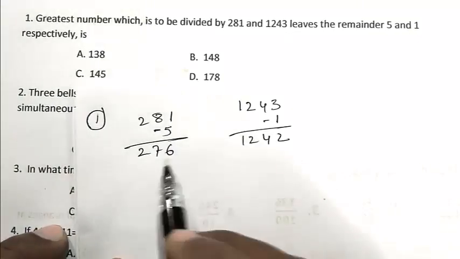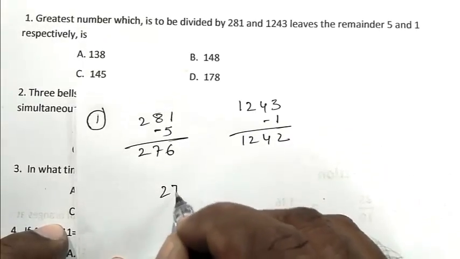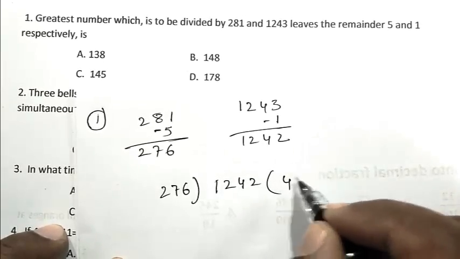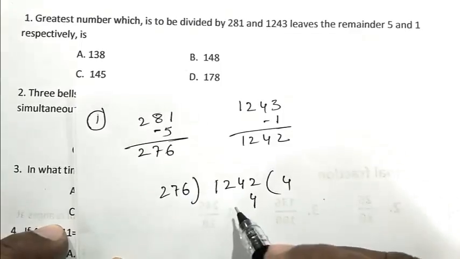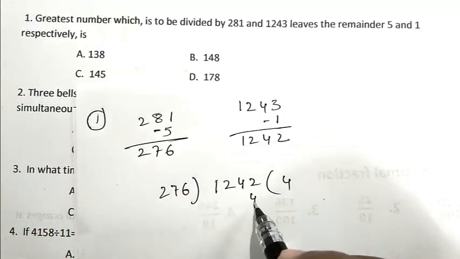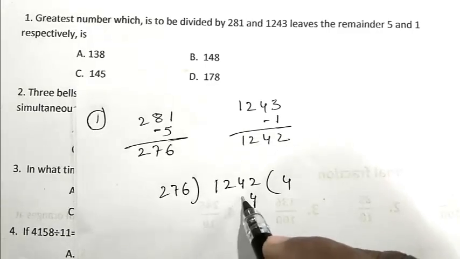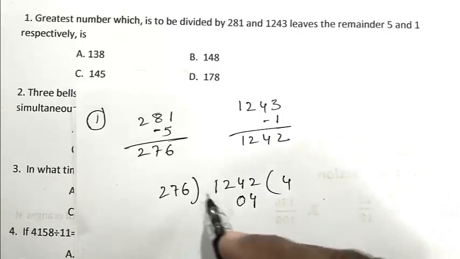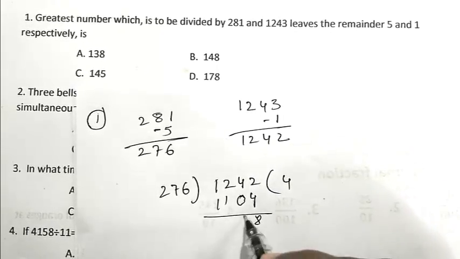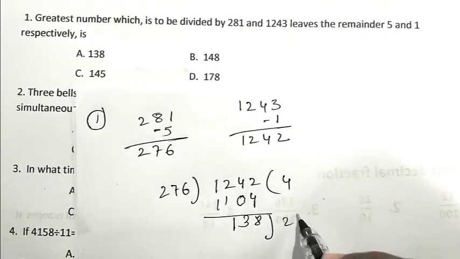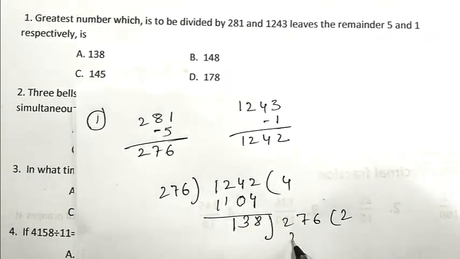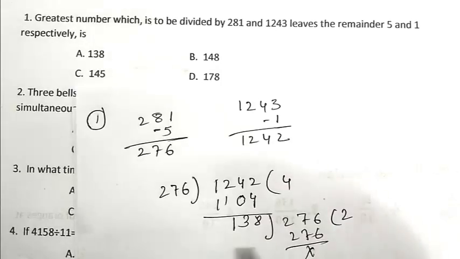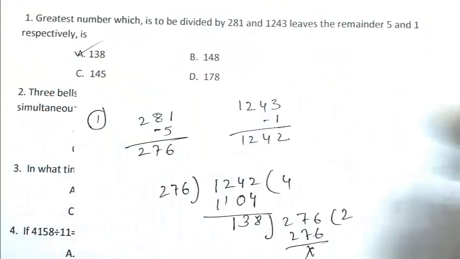We calculate the HCF of these two numbers. 276 divides 1242 4 times. 4 times 6 is 24, carry 2, and so on, giving a remainder of 138, and 138 divides 276 exactly 2 times. So the HCF is 138. So the number is 138. A is the right answer.